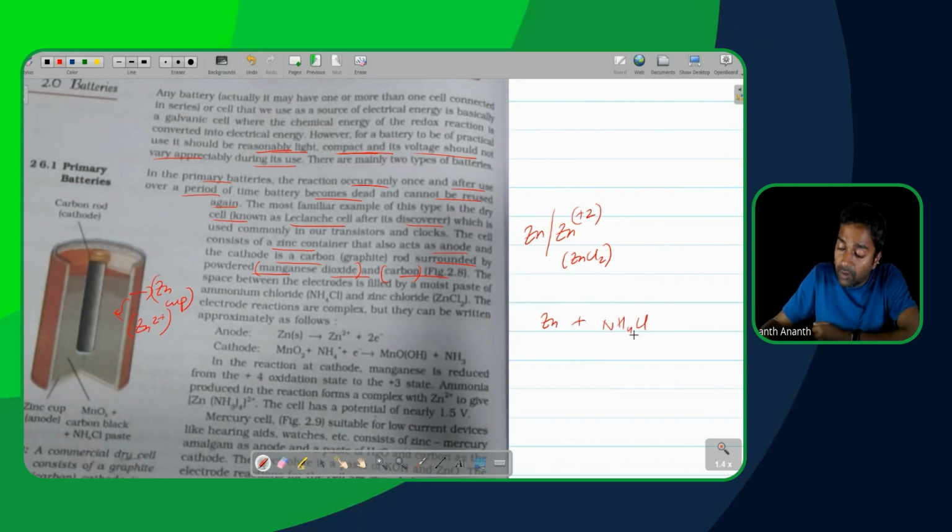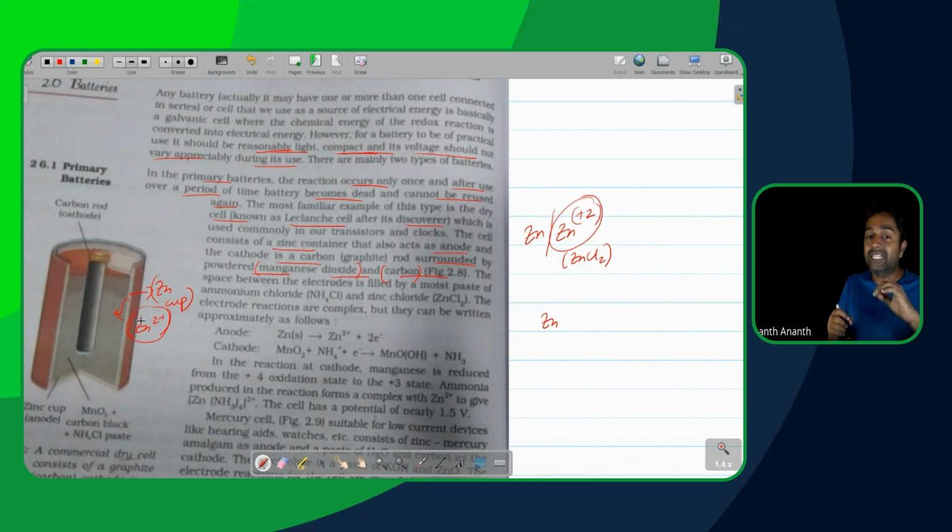So how is the zinc cup going to be dissolving? Technically with ammonium chloride over here, and it will end up becoming zinc 2 plus ions. Let's not call it ammonium chloride there. It will not dissolve in ammonium chloride, that is actually wrong. So the zinc will end up dissolving and becoming extra zinc 2 plus ions in the solution. Let's just leave them as extra zinc 2 plus. So we're going to have extra zinc 2 plus ions present in the solution along with zinc chloride. But the advantage here is this ZnCl2 is present as a solid.